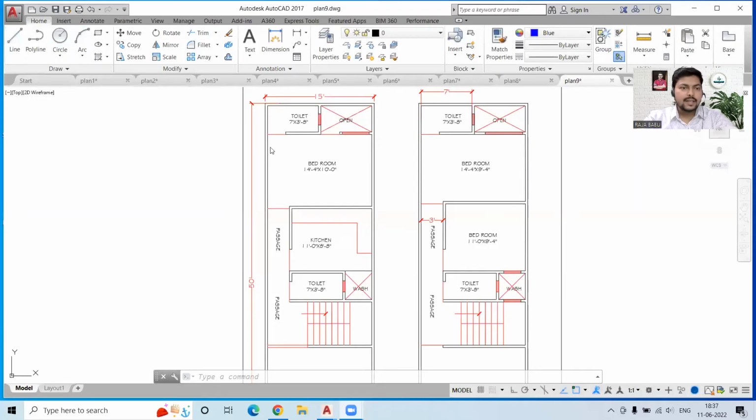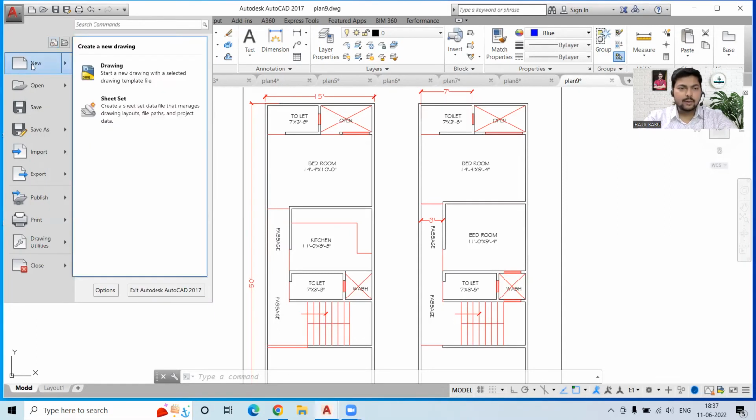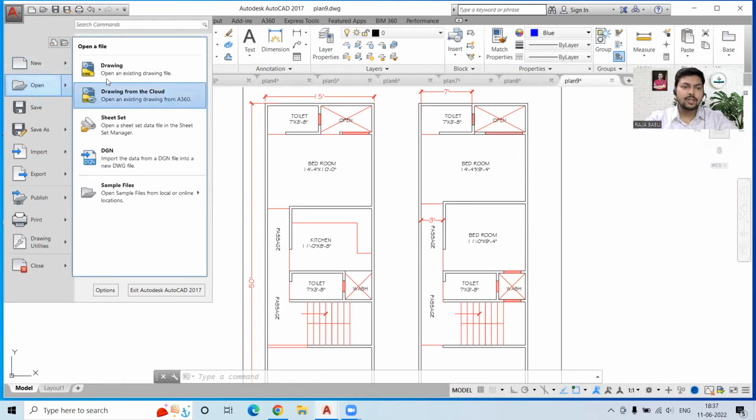Okay, now for AutoCAD, the first thing that we need to learn is about the interface. So let's see the interface. Over here you can see this is the AutoCAD button, and this is also the file button. If you want to open a new drawing, you can go to New and click on Drawing. Then you can open the drawing from here.